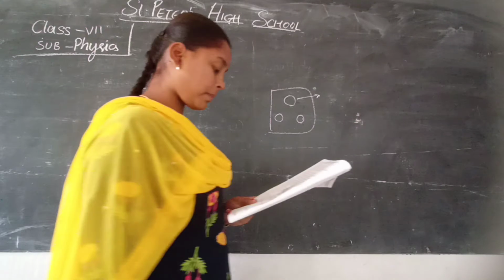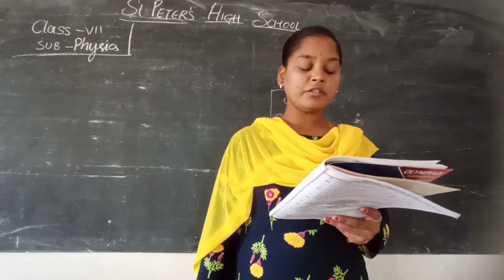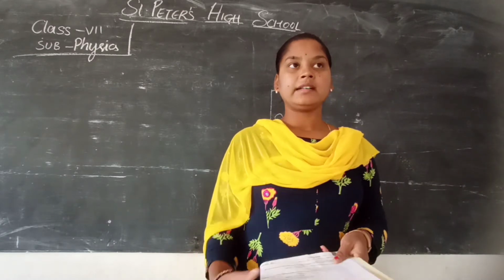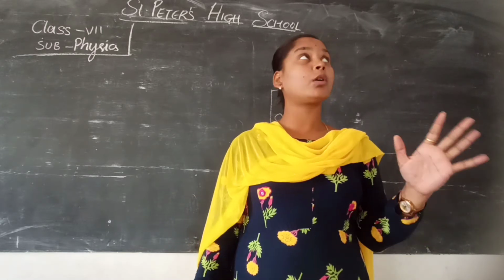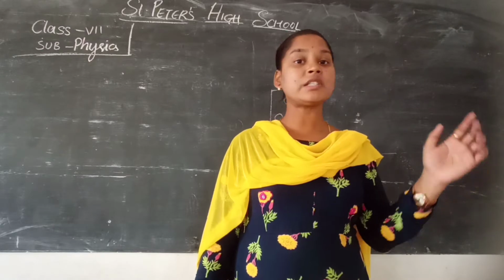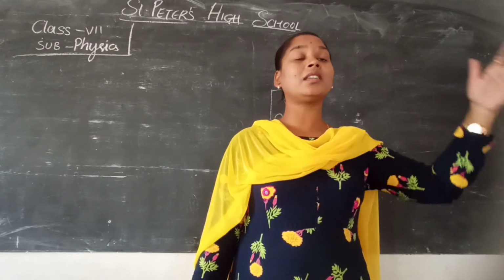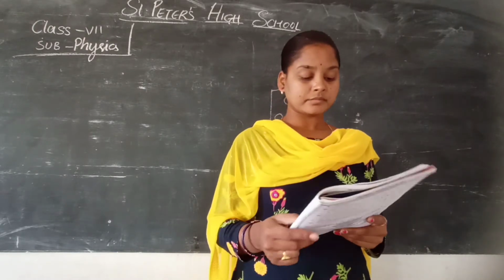Next, name the following: an electric gadget to break the electric circuit. If a fan is running in this classroom and we want to stop it, what will we do? We will switch it off, right? That means we are breaking the circuit, that means we are opening the circuit. If we open the circuit, the flow of current stops and the fan stops working.